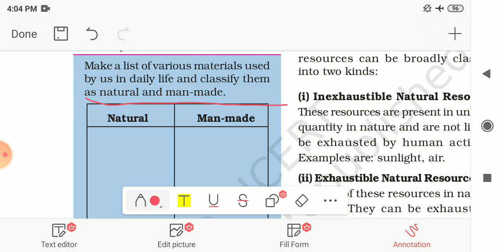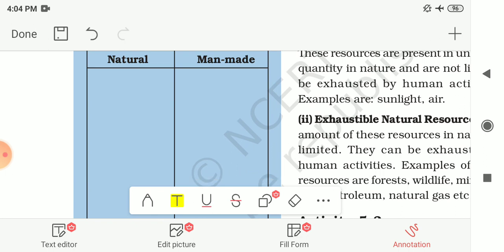We have to list some of the materials which we are using in our daily life, and we have to also classify them according to the source from which we are getting them, whether from nature or man-made. So you can write by your own some of the natural resources which we are using in our daily life: air, sunlight, water.